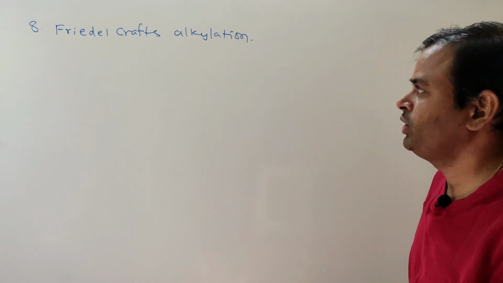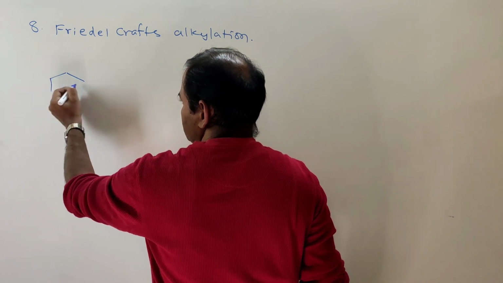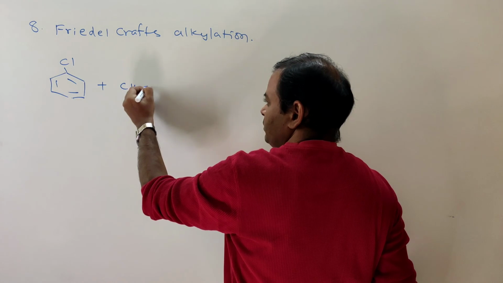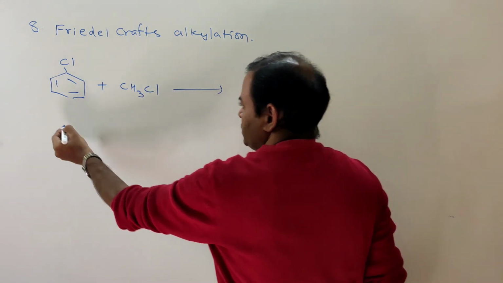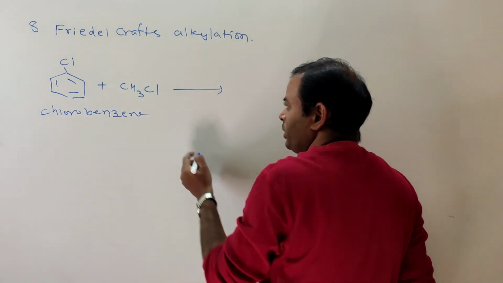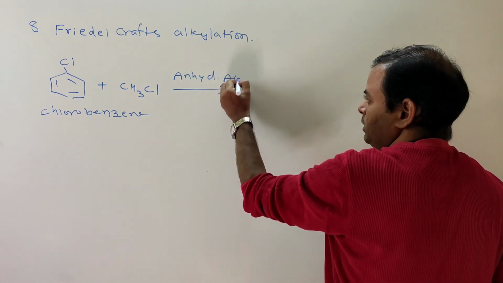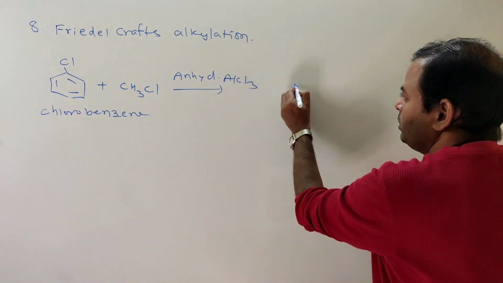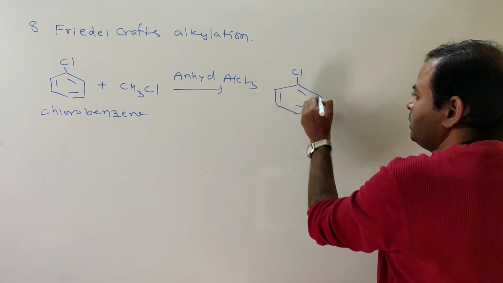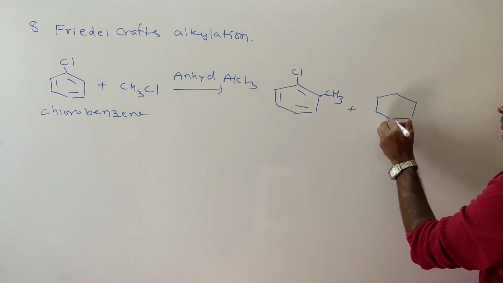Next, 8th one, Friedel-Crafts alkylation. What is Friedel-Crafts alkylation? Here for aryl halides, chlorobenzene reacts with methyl chloride, CH3Cl, in presence of, this is important, anhydrous AlCl3. What does it give? Orthochlorotoluene and parachlorotoluene.